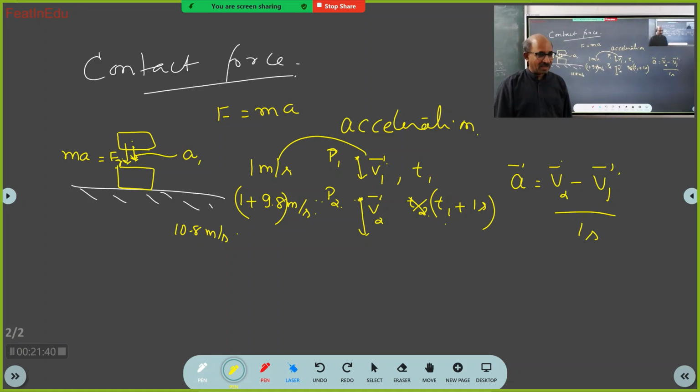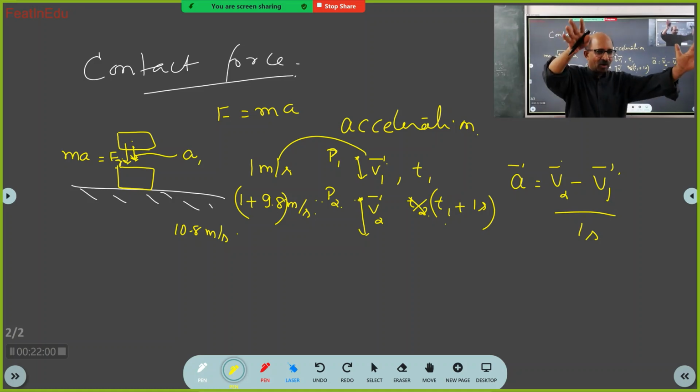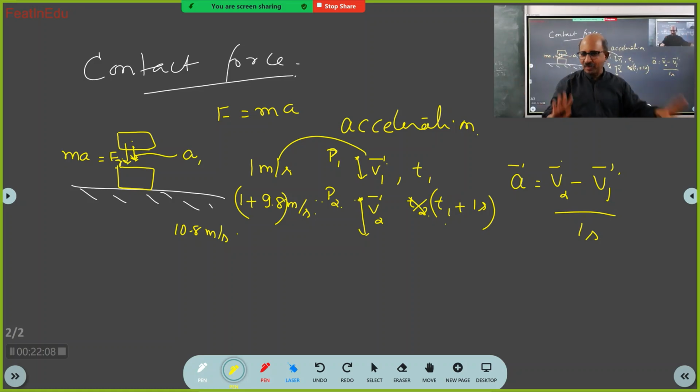So this is what happens when you leave a body in space. Whether you leave a duster, pen, pencil, rubber, Sudheer Murthy, anything, in 1 second their velocity will change by 9.8 meters per second. It will not be more, it will not be less.